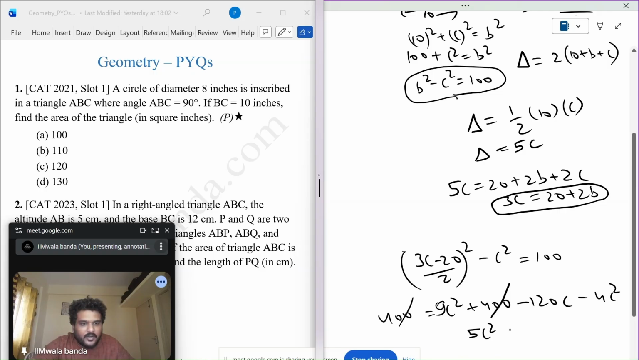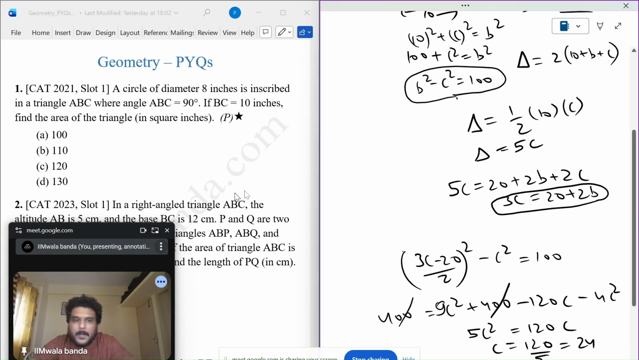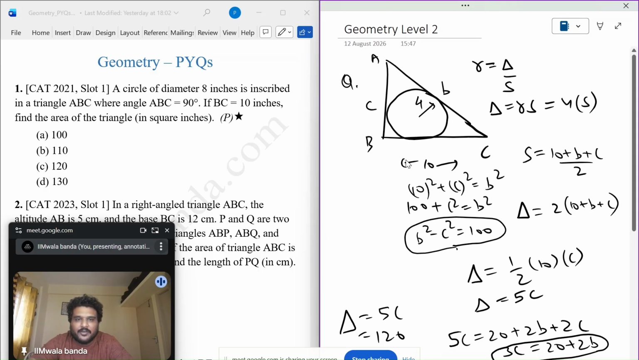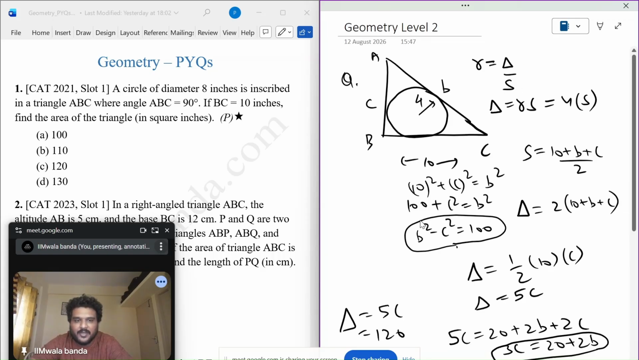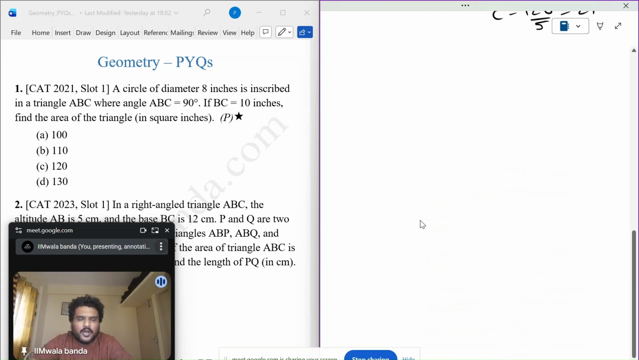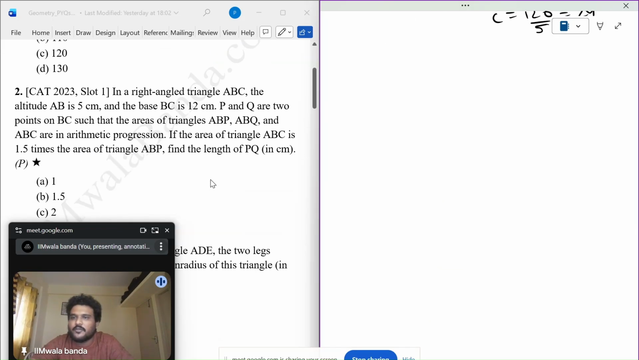5C square is equal to 120C, or C is 120 by 5, which is 24. Now I've got C. I know area is 5 times C, or basically 120. We knew the Pythagoras theorem, we knew this theorem, we knew the area of a right triangle is half AB. Just keep on writing whatever you know and the question will eventually get solved.